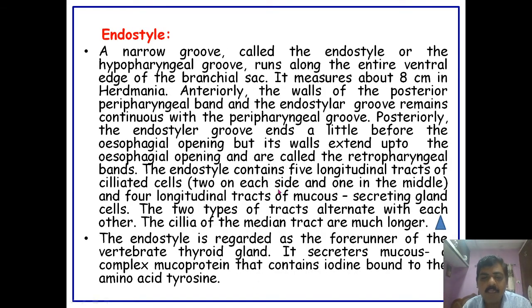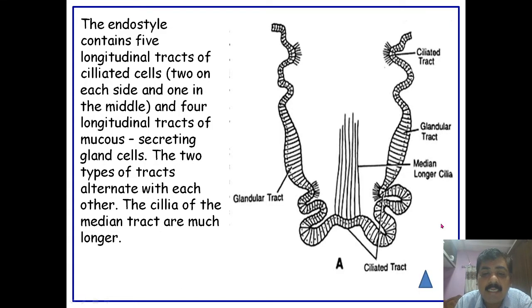If you observe the structure of this endostyle, it contains 5 longitudinal tracts of ciliated cells, 2 on each side and one in the middle, and 4 longitudinal tracts of mucus secreting gland cells. These are the ciliated cells. This is the first longitudinal tract of ciliated cells, this is another, then this is the third, and this is the fourth.